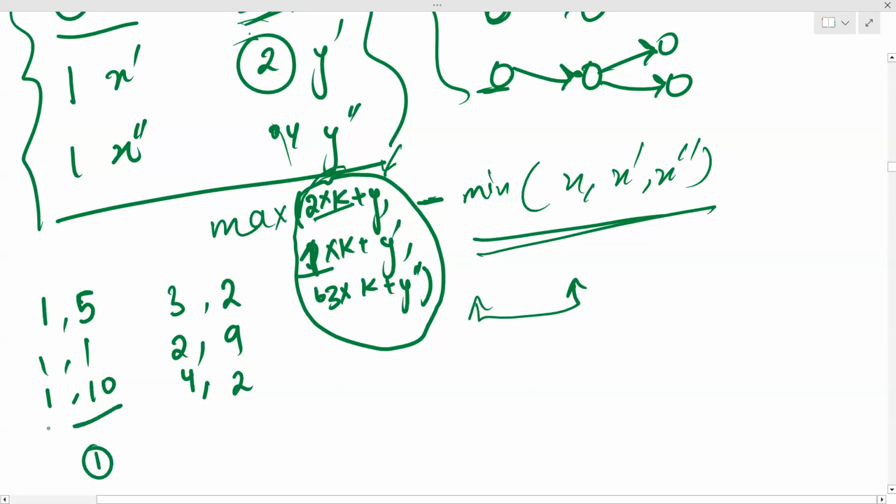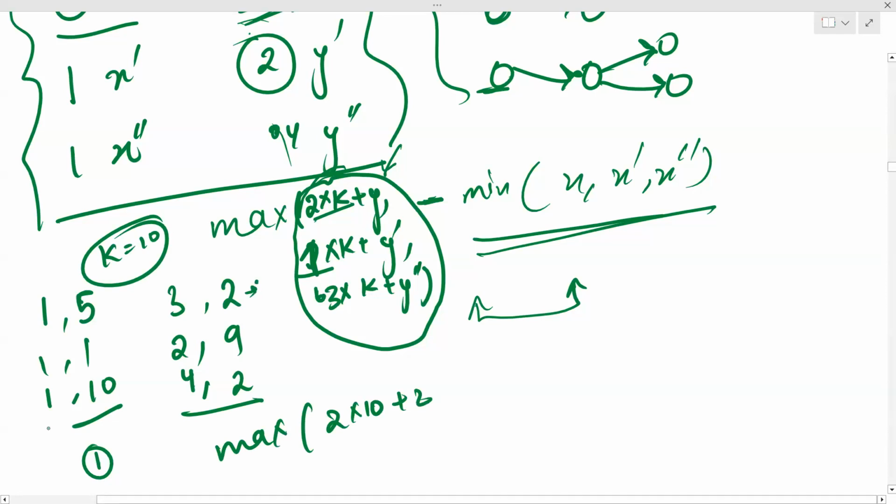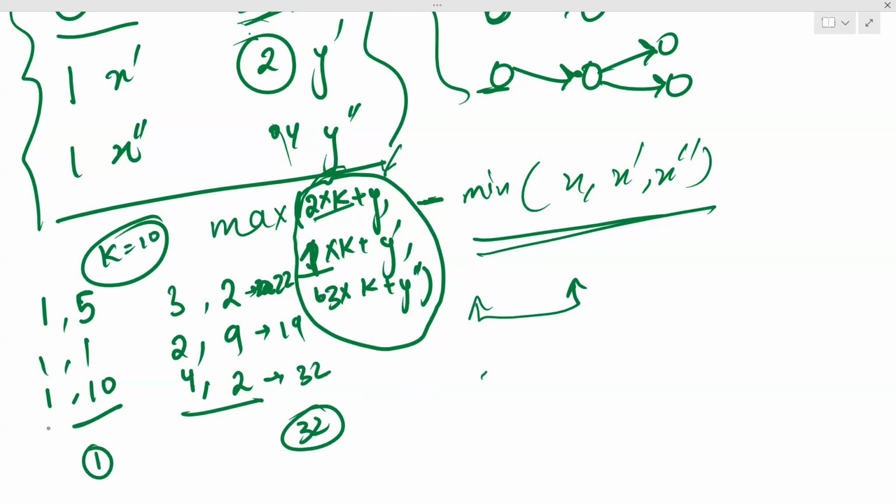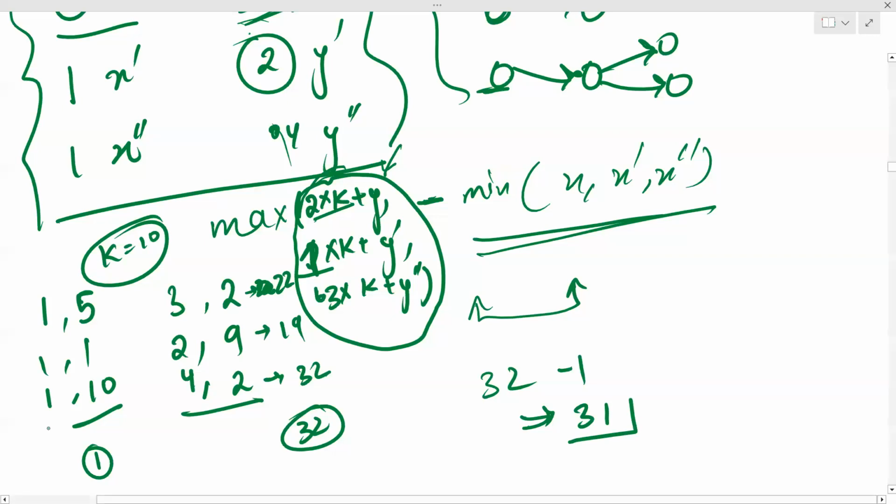Now if you blindly take the minimum of these values, you'll get 1, the minimum x value. And if you take, let's say, k as 10, and take the maximum of these values, 2 times 10 plus 2, that is 22, this is 10, 19, this is 32. So if you take the maximum of all of these blindly, you will get 32, right? Yes. So if you take 32 minus 1, you'll get your answer as 31. So you are saying that 31 is the time window which you'll require to complete all the quests.